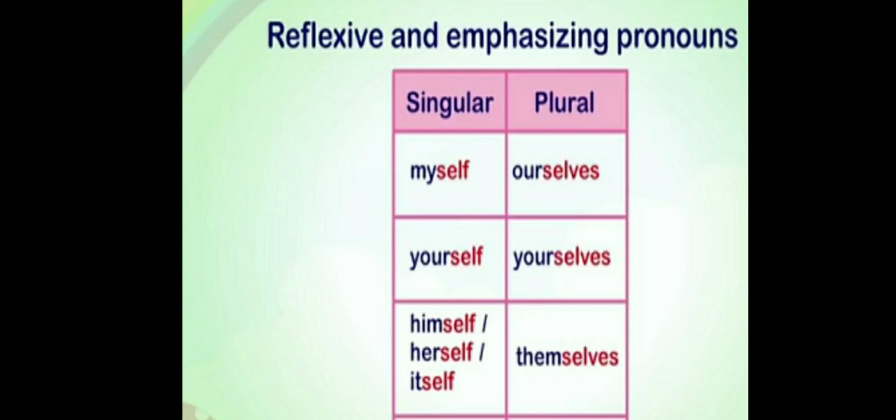The girl, singular noun. What emphasizing pronoun, singular pronoun, do you have to use here? The girl herself. Very good. The girl herself climbed the tree and plucked the mangoes. Similarly, you have to do the rest on your own. Thank you, children.